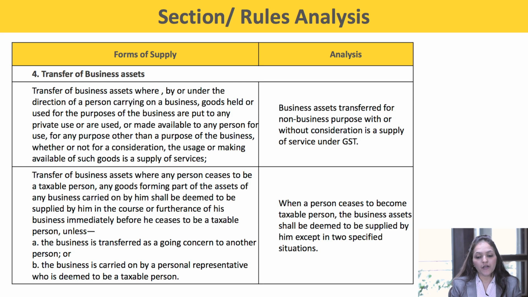Meaning thereby, where a person ceases to become a taxable person, the business assets shall be deemed to be supplied by him except in these two specified situations.